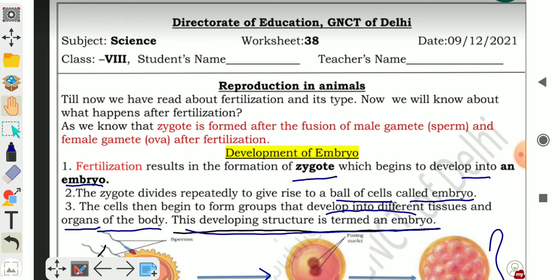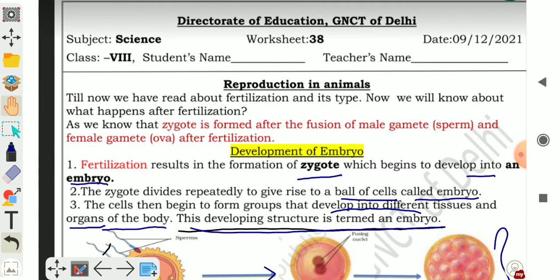Now we will discuss what happens after fertilization. As we know, zygote is formed after the fusion of male gamete and female gamete after fertilization. So we will discuss development of embryo. Fertilization results in the formation of zygote. Zygote क्या होती है बच्चों? Zygote is the first cell of life which begins to develop into an embryo.